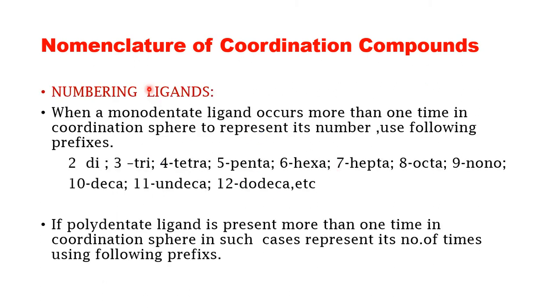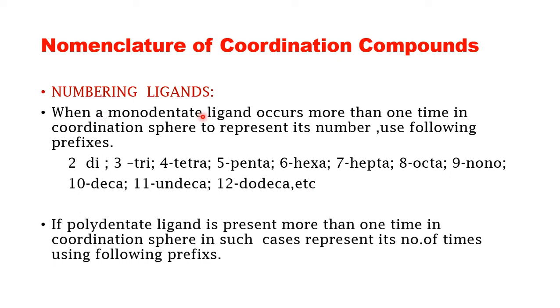Next up, how do you number ligands? Suppose for a given complex you have a certain number of ligands like 2, 3, or 4, and so on. When a monodentate ligand occurs more than one time in the coordination sphere, we represent its number by prefixes. If you have two ligands, it is represented by di; three, tri; four, tetra; five, penta, and so on. These are the prefixes used for the number of ligands within the coordination sphere if the ligand is a monodentate ligand.